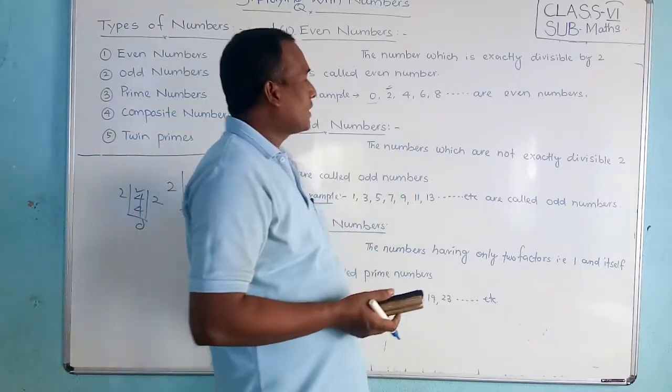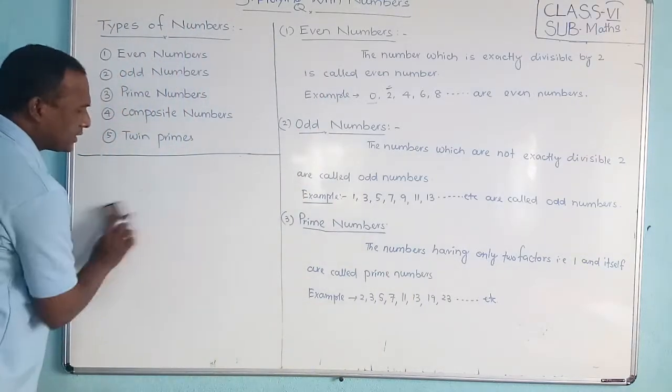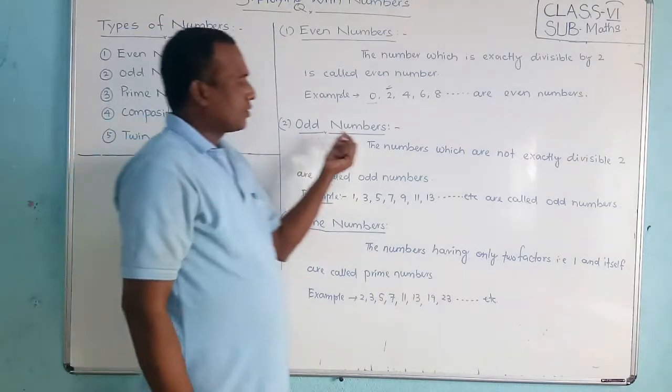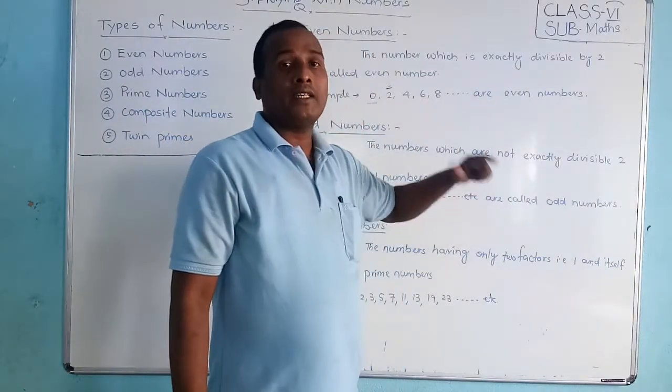Okay, so let us start now. What is the odd number? The same thing: whenever we are dividing by 2, if it is divisible, then it is an even number.